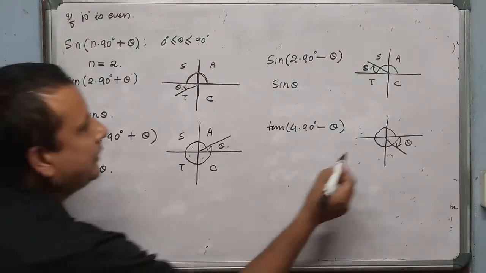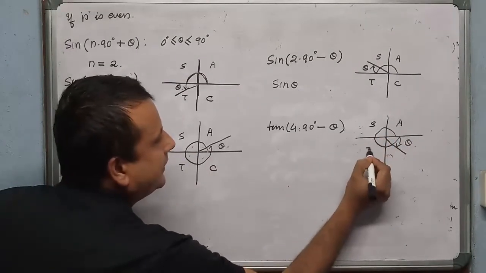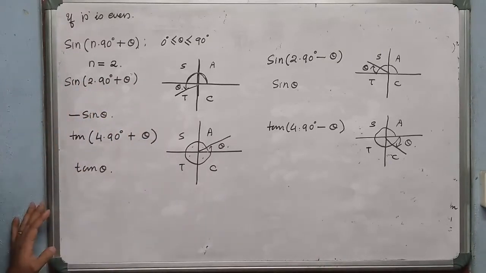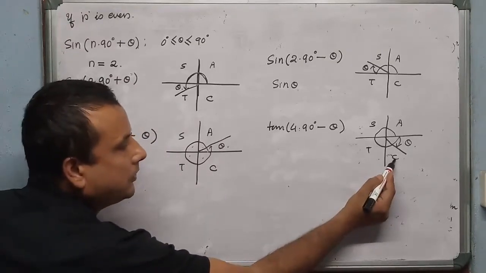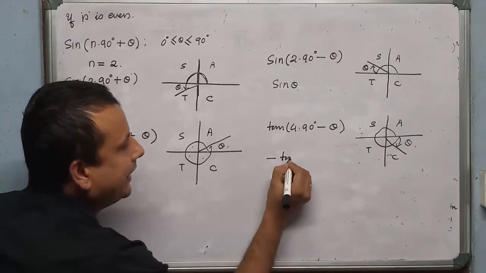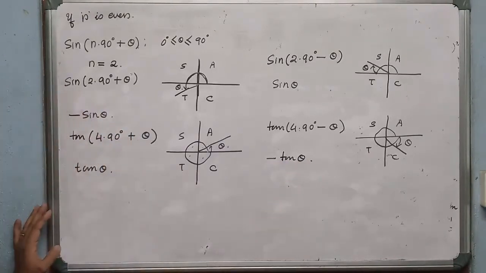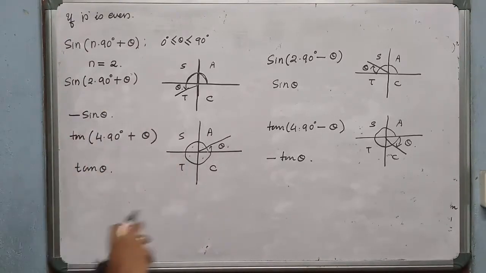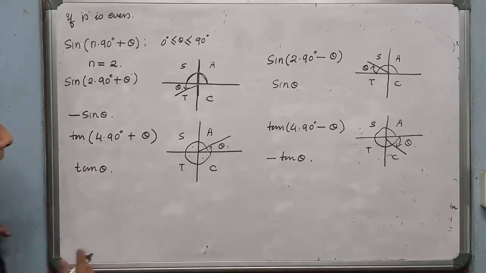In the fourth quadrant, according to ASTC, only cos or sec will be positive. That means tan is negative: minus tan theta. And in this way we can calculate the value of higher angles.